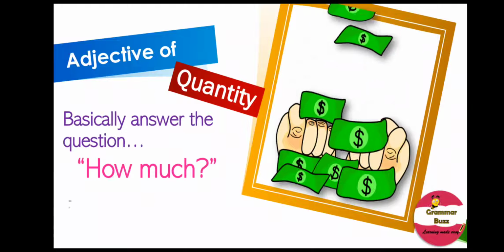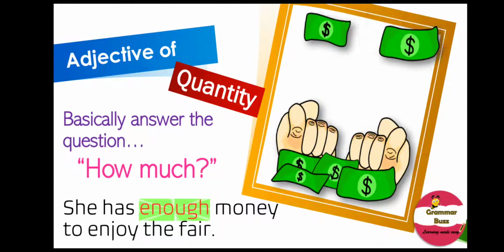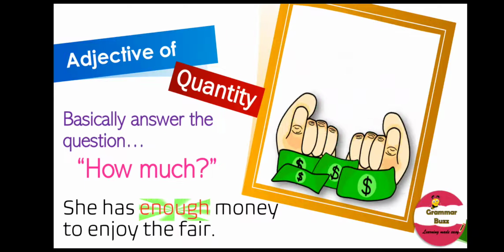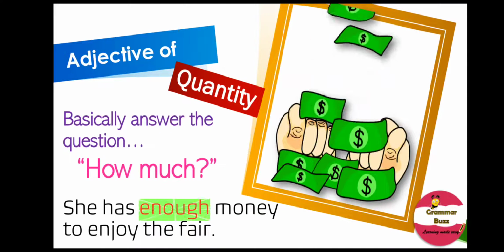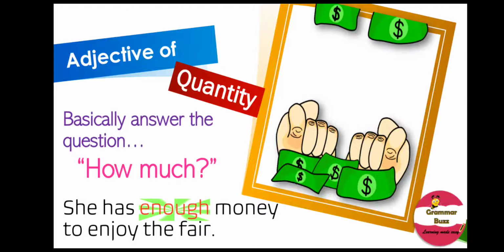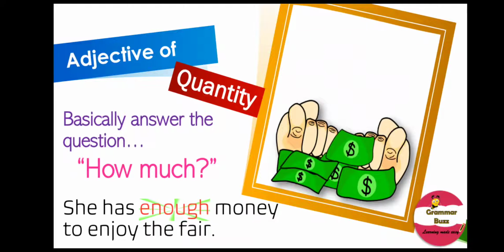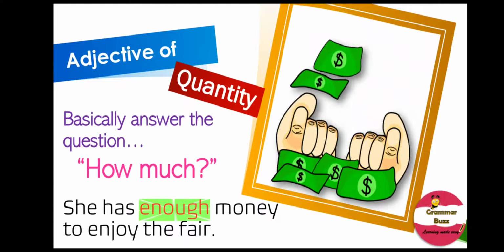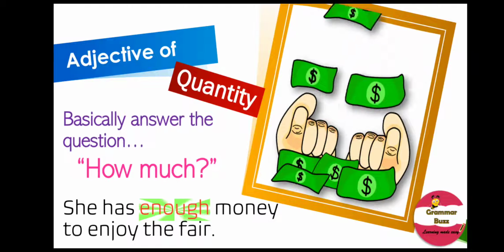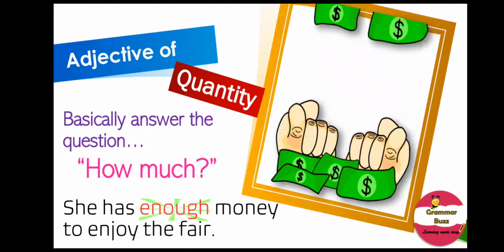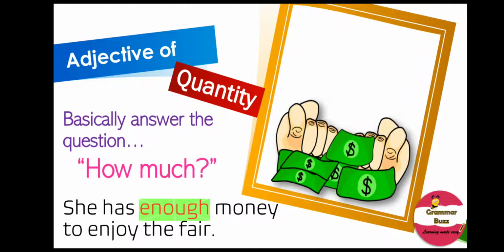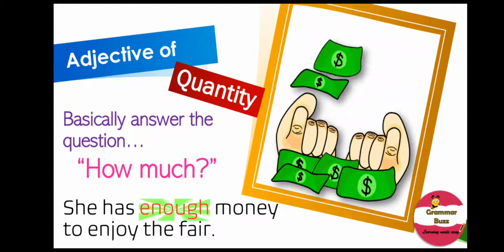Take a look at the sentence. It says, She has enough money to enjoy the fair. If we ask the question how much the pronoun she has in order to enjoy the fair, the answer we receive is enough. So, enough tells us about the amount of money the pronoun she has.